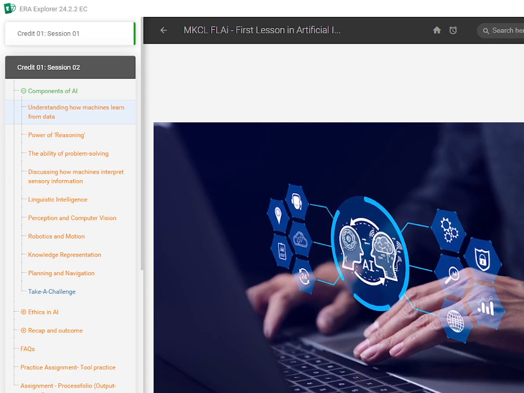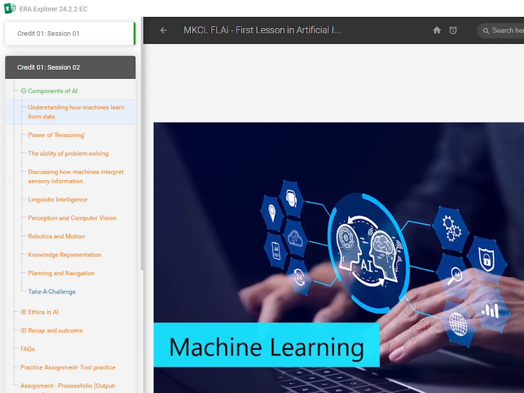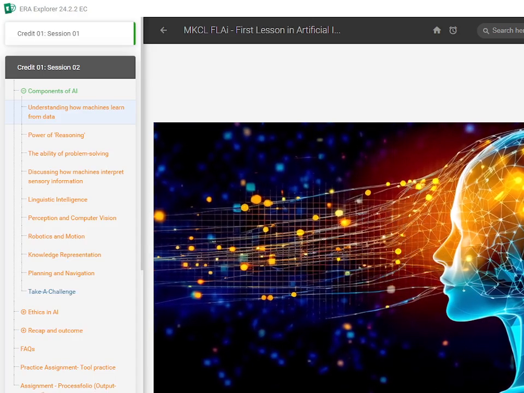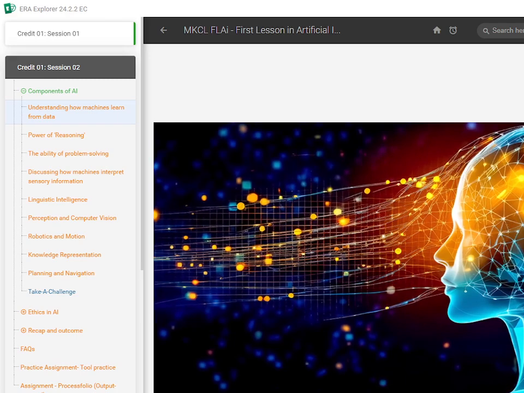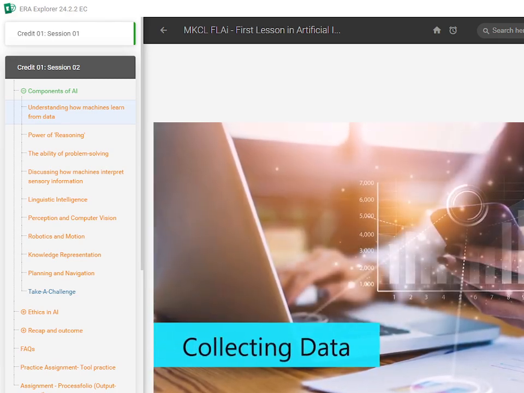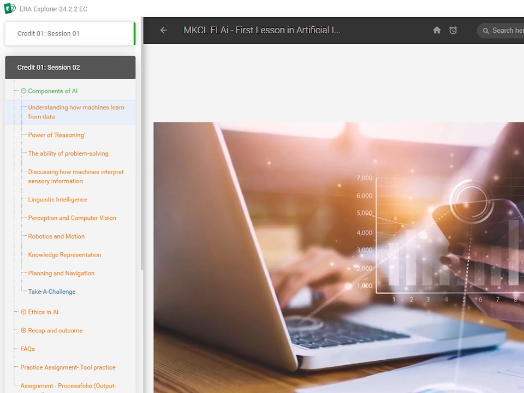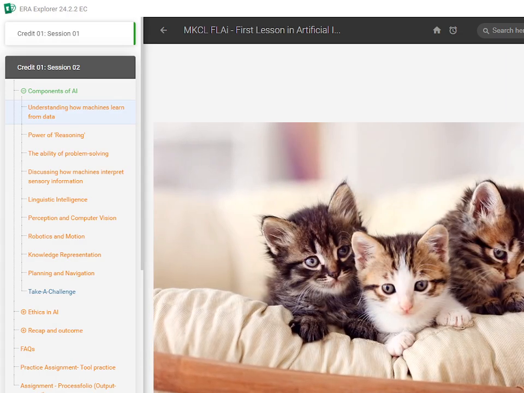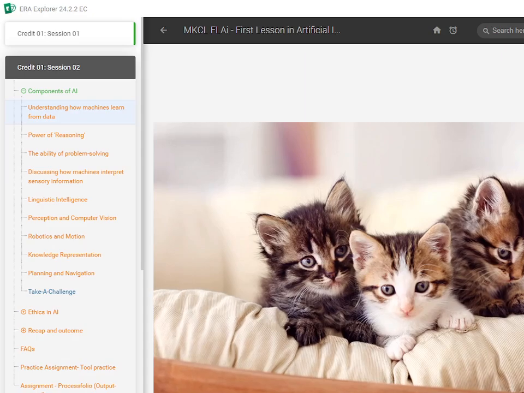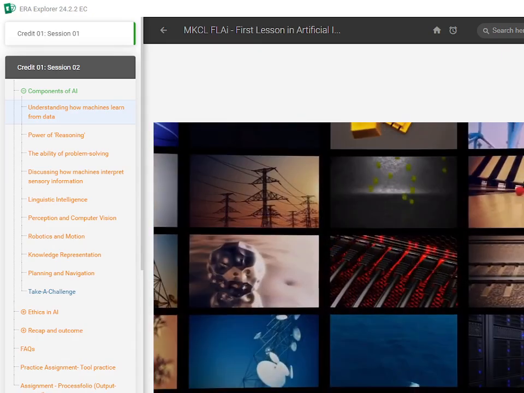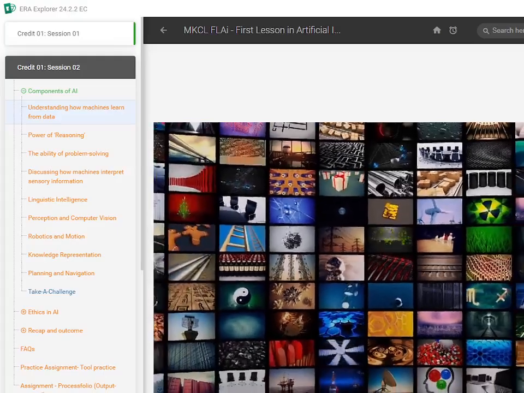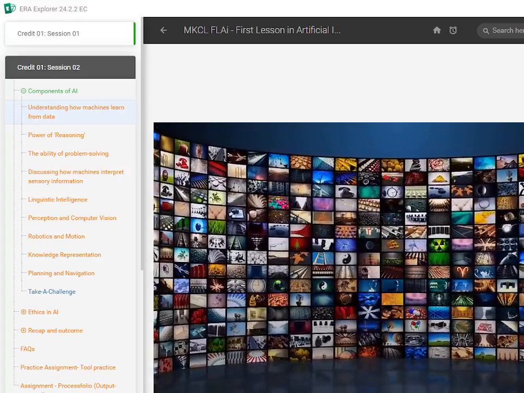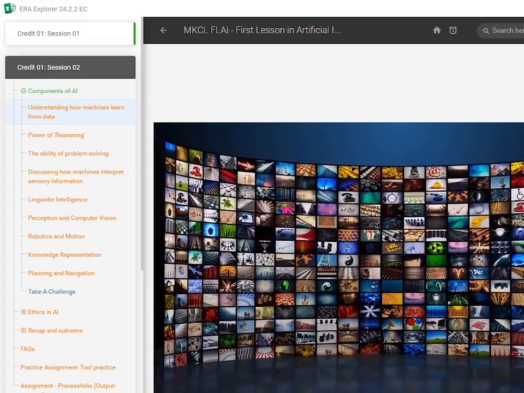Machines learn in a similar way through a process called machine learning, which is a key part of artificial intelligence. Here's how it works. Step 1. Collecting data. The first step is gathering lots of relevant data. In our toddler example, the data was pictures of cats. For a machine, it could be anything: pictures of animals, recordings of music, or numbers from a stock market. Anything the machine needs to learn about.